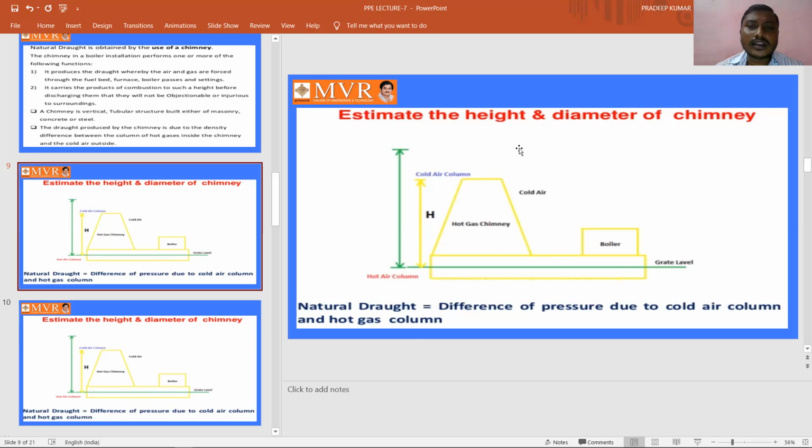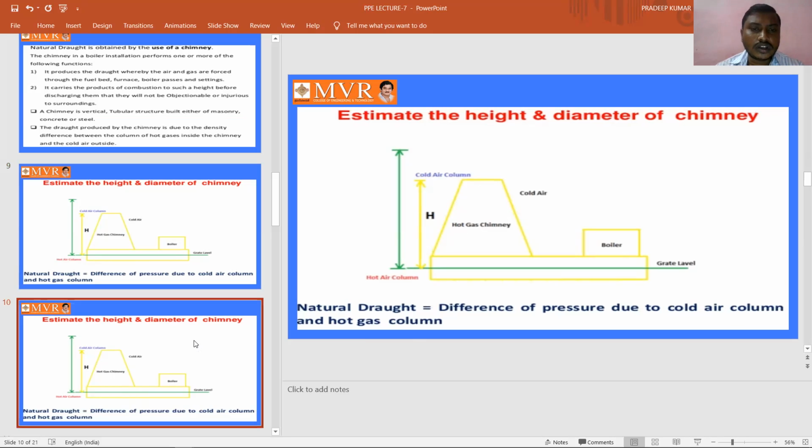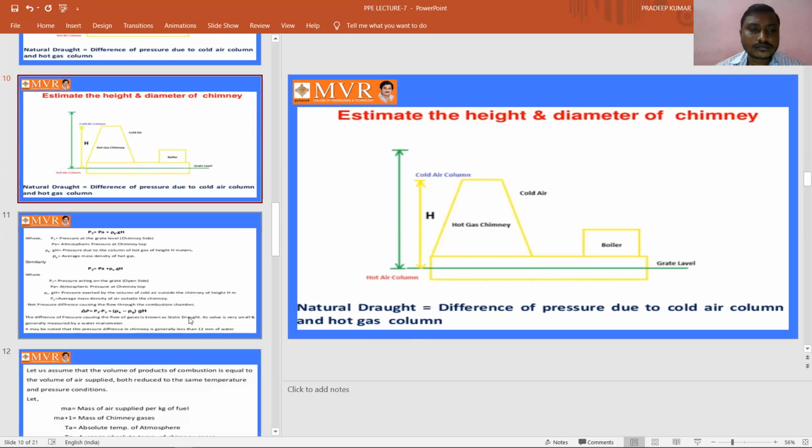And we need to calculate the height and the diameter of the chimney. How are we going to estimate the height of the chimney and the diameter of the chimney? Now we are going to find out using this diagram.